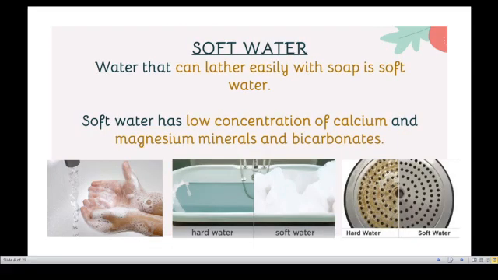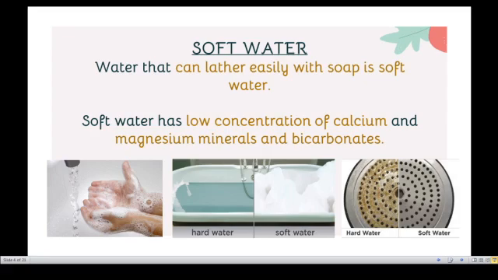And then, what is soft water? The opposite of hard water. Water that can lather easily with soap is soft water, because soft water has a low concentration of calcium and magnesium minerals and bicarbonates. It's not a high concentration, it's a very low concentration of calcium and magnesium minerals and bicarbonates.